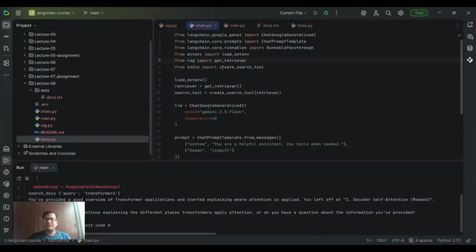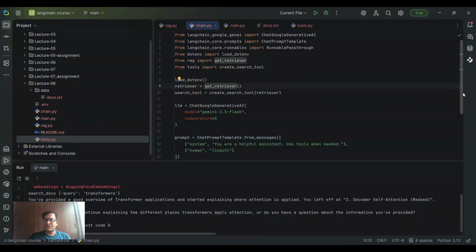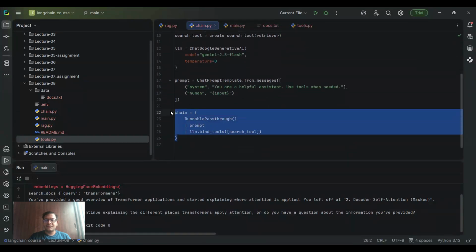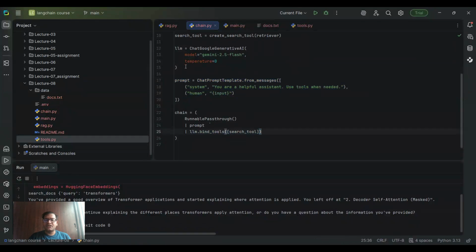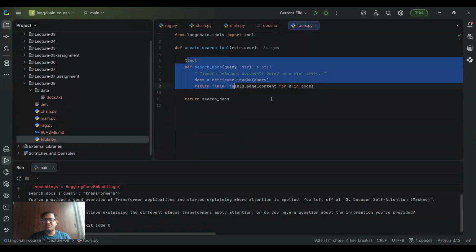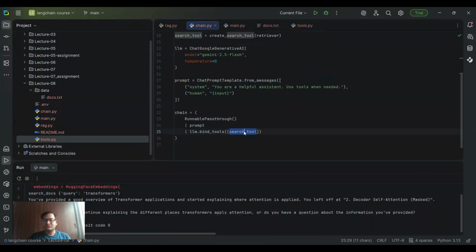Then we have our third file, which is chain.py. So I'm getting all the dependencies and I'm loading my model and I'm making the chain like prompt, LLM, and I'm also binding the tools to LLM. So the search tool, this is coming from here. And you can also check this create search tool, and we have passed the retriever.